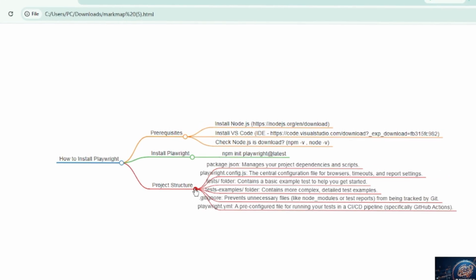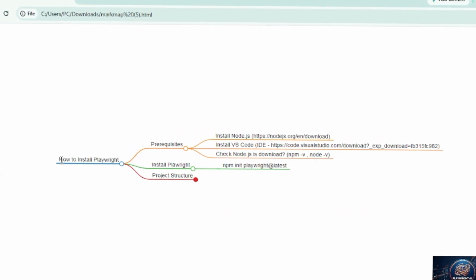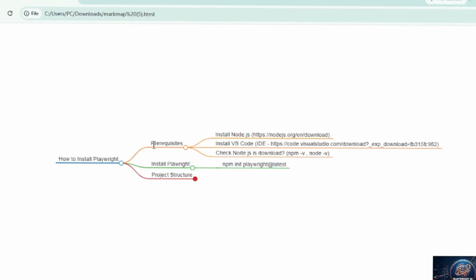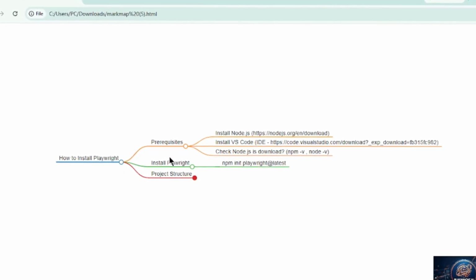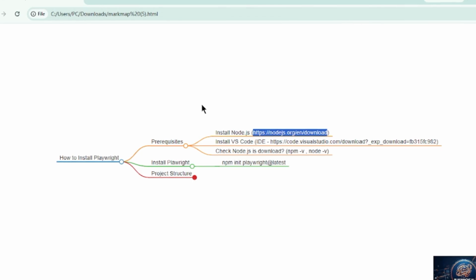Before that, let me show you, if you want to install Playwright, you need some prerequisites, and then we have to install Playwright. Firstly, we need to install Node.js. So let's download it. If you want to run a Playwright script, you need this Node.js package library.